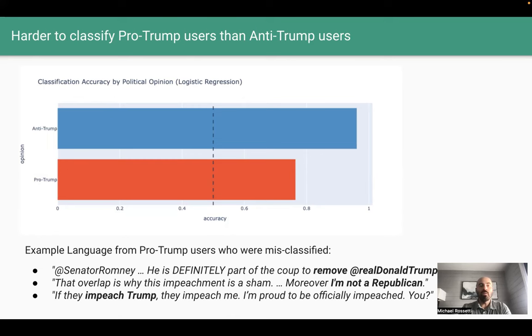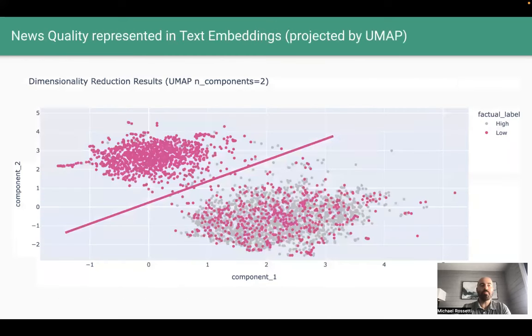So we've gained some intuition about bot status and political opinion, but finally, let's look at news quality. As exemplified here with the UMAP projections, when we color the users on news quality, we see 2 distinct concentrations of users.